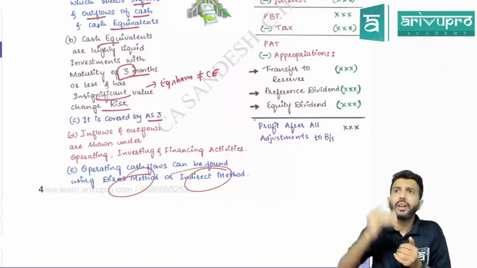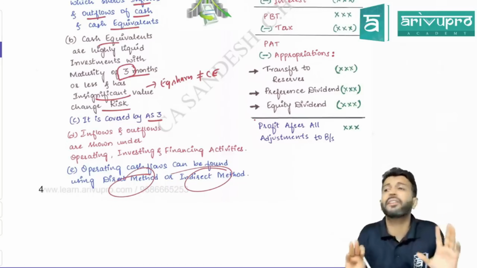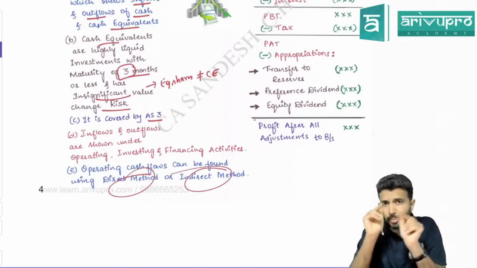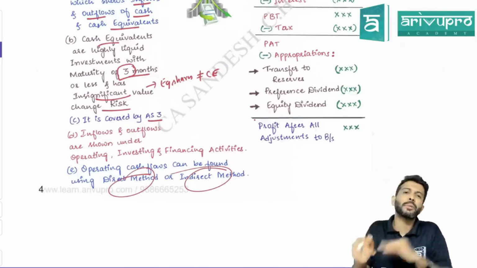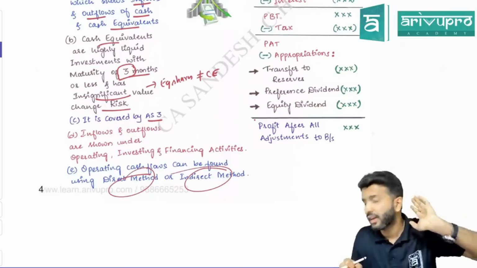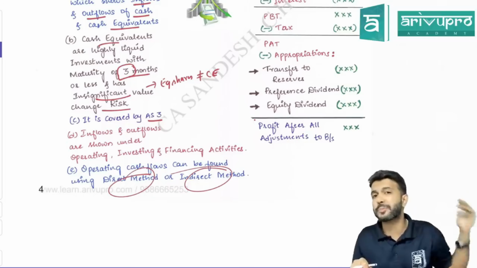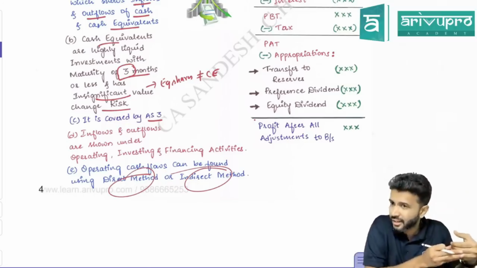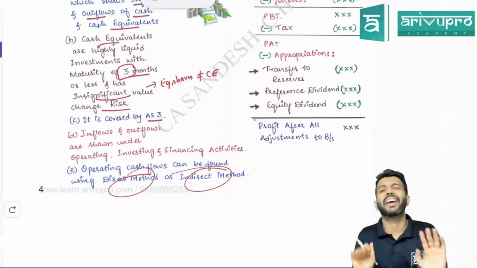Direct method means things like cash received from debtors, cash sales. Those sorts of information will be directly given to you in the question, or they will give you some components through which you can find out these things. If you can find this information directly, then we use the direct method. If cash received from debtors, cash paid to creditors, cash sales, employee expense paid, all this information is missing, then we use another, more popular method called the indirect method.